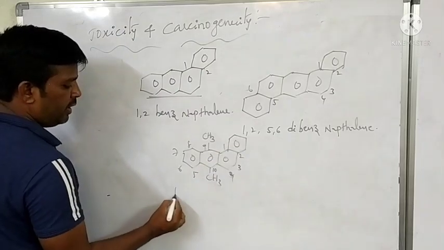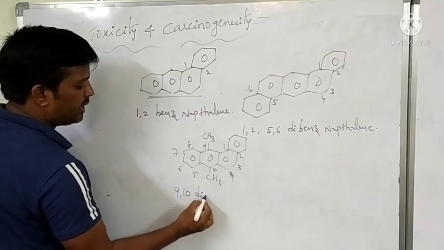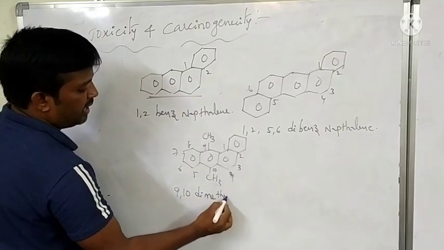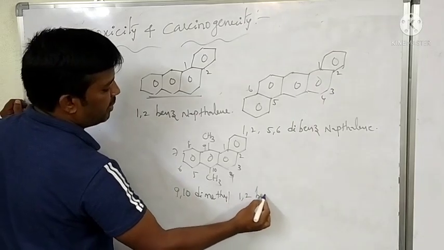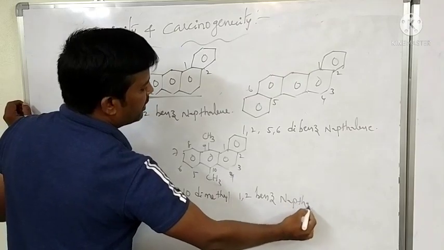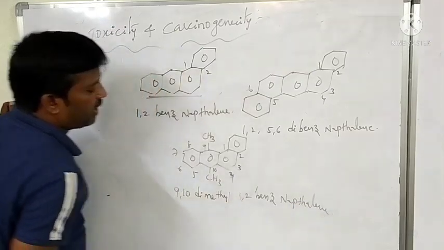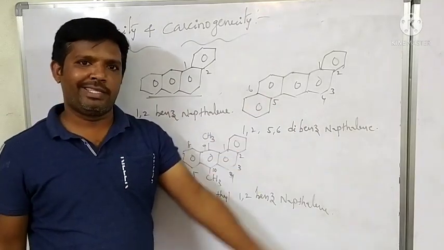Therefore, that is 9,10 dimethyl 1,2 benzanthracene. These are examples of polynuclear hydrocarbons that cause cancer.